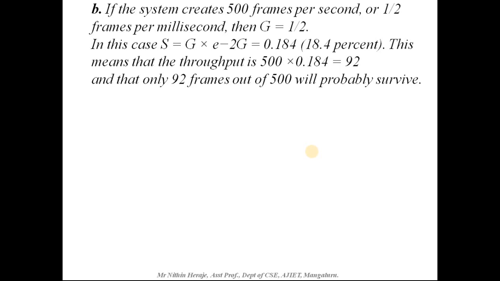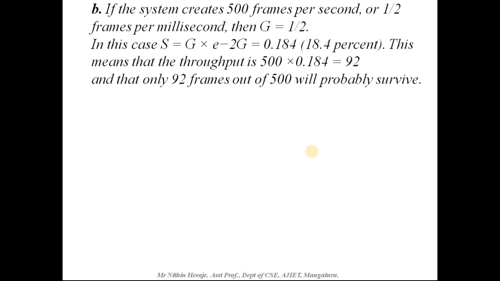This means that the throughput is 500 into 0.184, which gives you 92. That means only 92 frames out of 500 will probably survive, and the rest of the frames might be discarded, lost or modified.